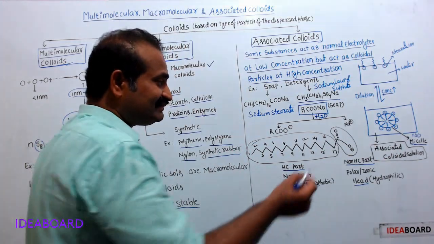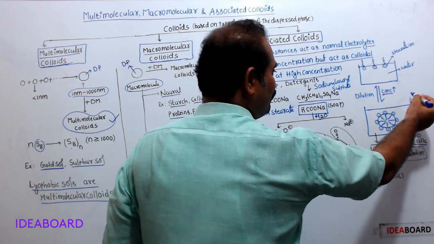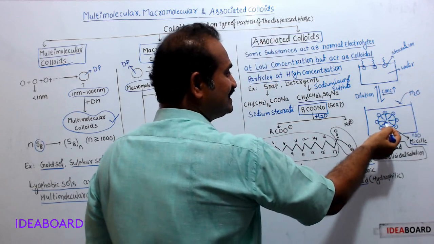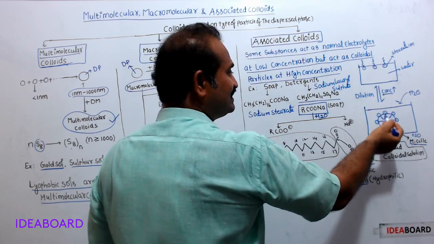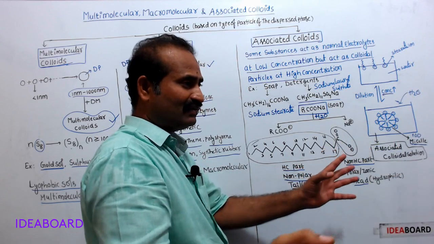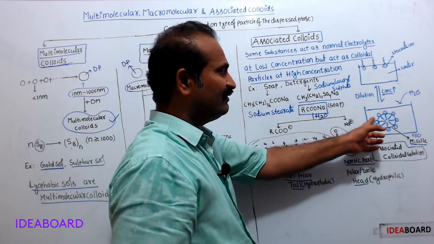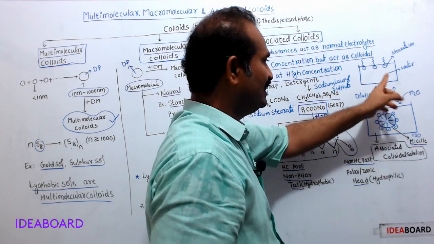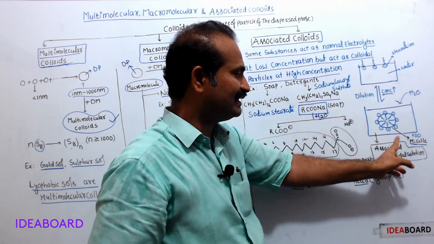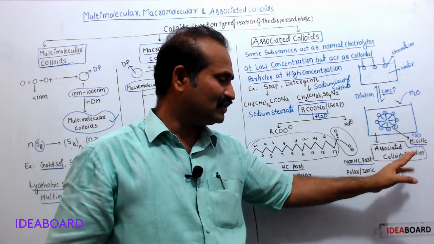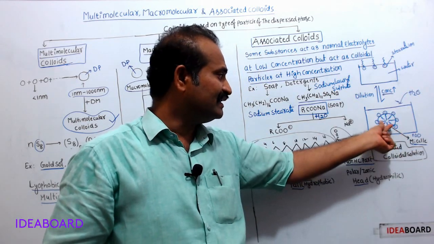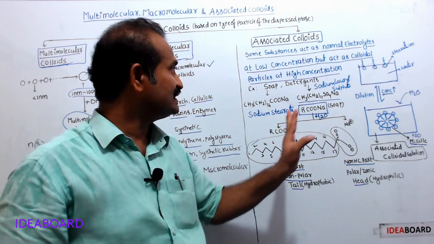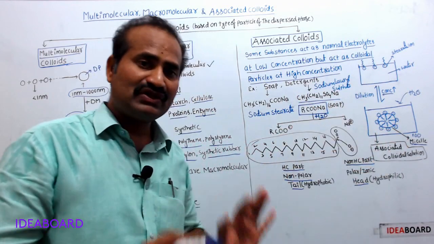Okay, now see, suppose we add water to this, then what happens? Concentration decreases, meaning dilution. Therefore this micelle breaks down and separates out, and free stearate ions are formed. Therefore we can get back again to the true solution. So this is reversible. As concentration increases, micelle formation takes place and an associated colloidal solution is formed. On dilution, these micelles break down and give back the true solution. So this is about associated colloidal solutions.